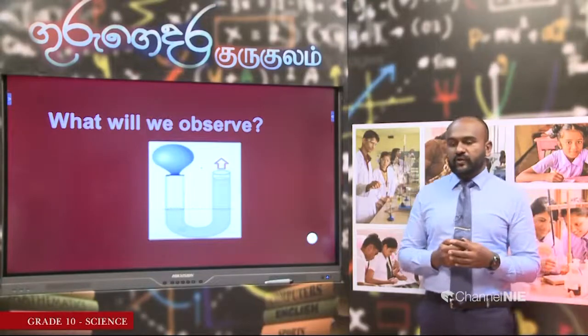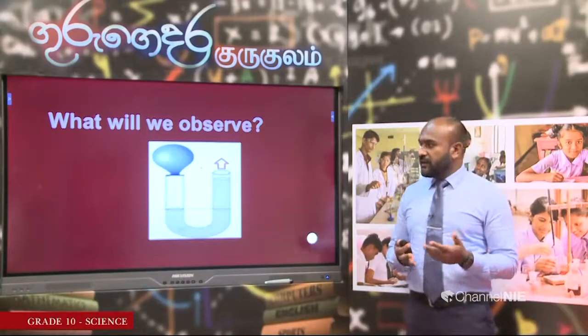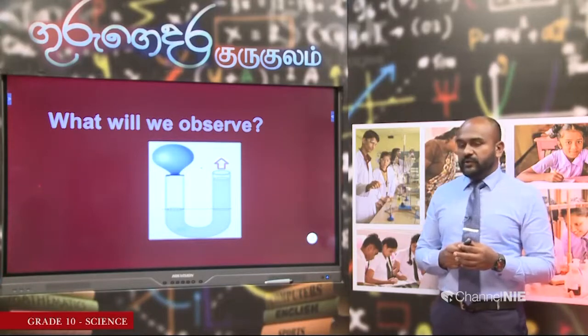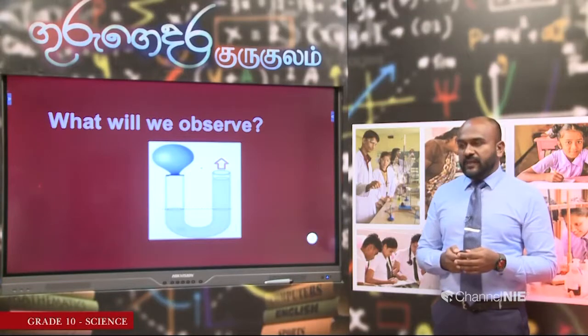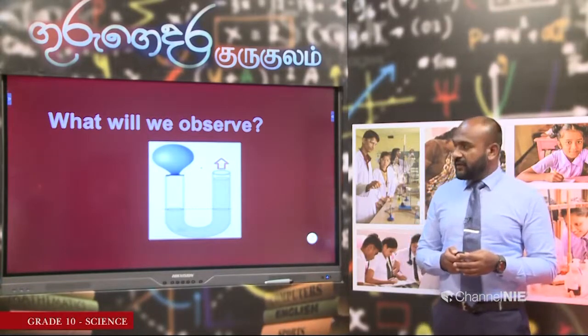Actually, you will see that water goes out of the U-tube. What does this show us? Because of the pressure that the balloon applies on the water column, the water goes up on the other side and goes out. This simple activity shows us that air can also exert pressure on things in contact with it.